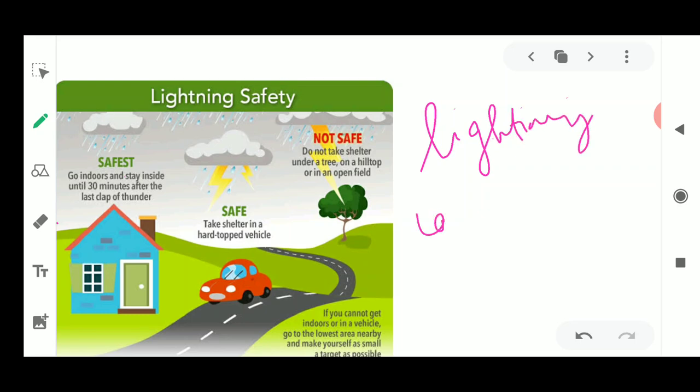This lightning conductor is an instrument which is placed at the top of the house on one side, and on the other side it is placed inside the ground. It has a metallic rod rising from the higher part of the house, so that if the lightning comes, it is going to fall on this metallic object.